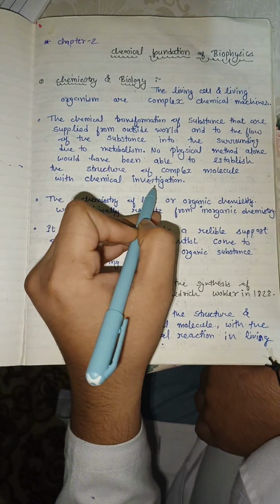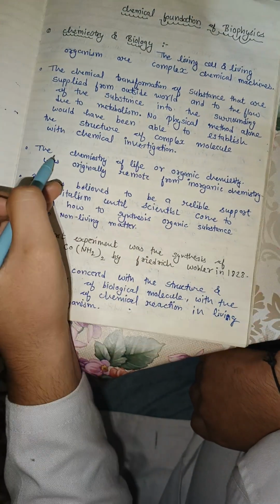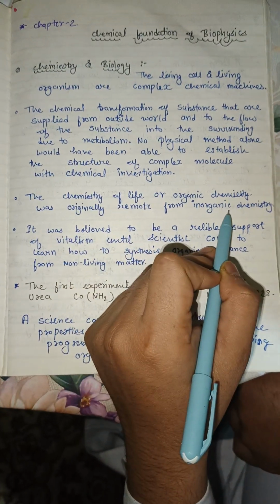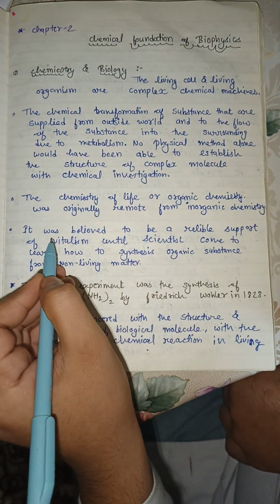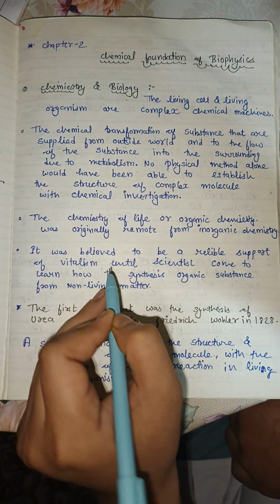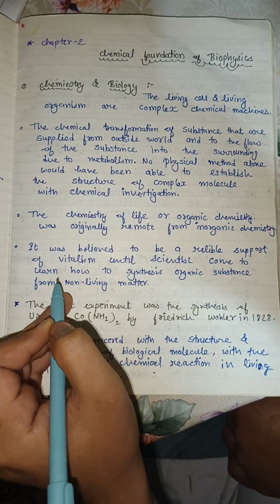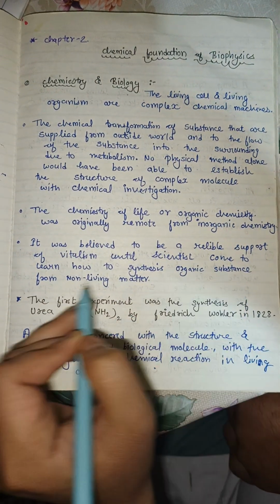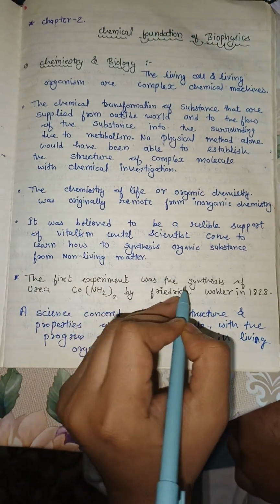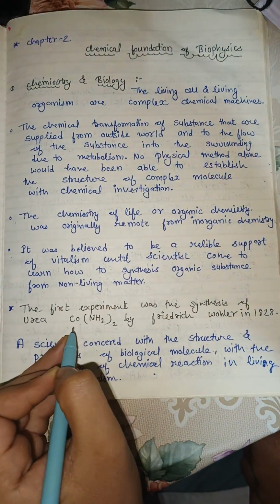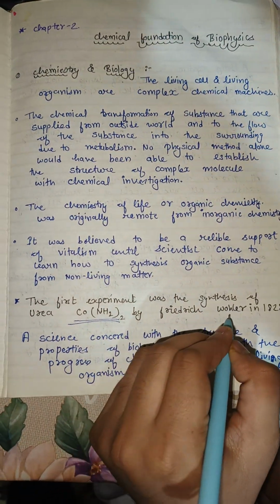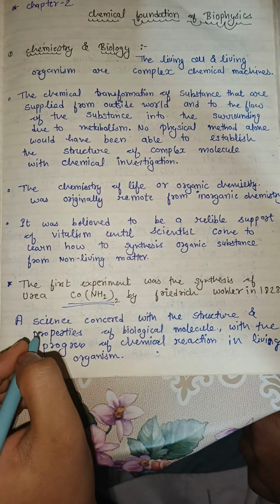without chemical investigation. The chemistry of life, or organic chemistry, was originally remote from inorganic chemistry, not directly supported. It was believed to be a reliable support of vitalism. Scientists came to learn how to synthesize organic substances from non-living matter. Here the first experiment was the synthesis of urea. Here is the chemical formula CON2H4, by Friedrich Wöhler in 1828.